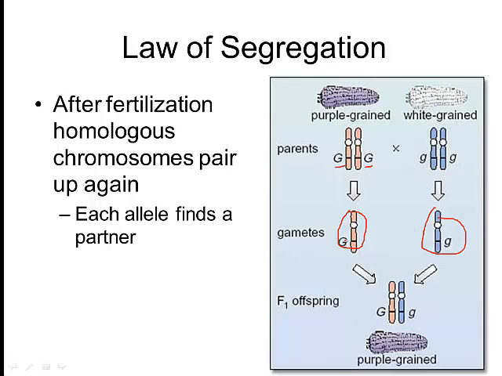So when these two came together, they find their allele partner. And that's one of the things that a lot of organisms can kind of control: if all the alleles don't find their partner, that might tell the cell there's something wrong, and it may not fully develop past the zygote stage because of that. Okay, so now that you have this new organism, if this organism was going to reproduce, it could give either that big G or it could give this little g. And that's what the law of segregation tells us. It's not going to give both of those, it's only going to give one or the other. And like I said, we're going to use this principle to move into looking at Punnett squares and how we can figure out basic monohybrid crosses.